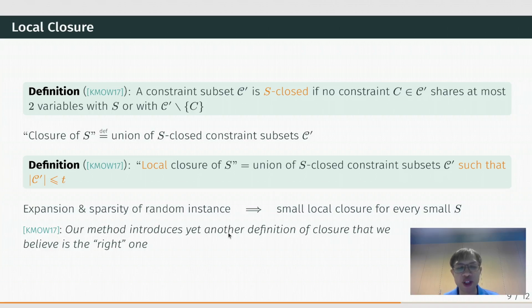KMOW believes that their definition of closure is the right one. I agree with them, and that's why in our work, we will be working with their definition of closure as well as its generalization. We will introduce a generalization we call BW closure, where we change what it means for a variable subset C prime to be S-closed. We change the definition of S-closed, but otherwise we keep the definition of local closure the same. So at the end, we still get a new definition of closure that we call BW closure. We apply this BW closure to prove lower bounds for BW as well as ARP.